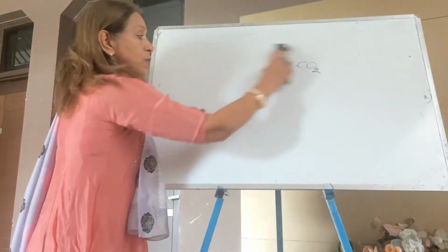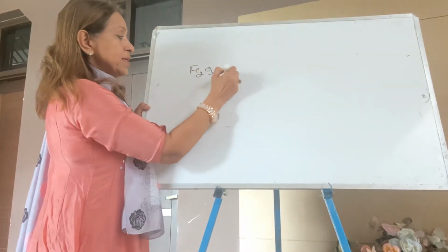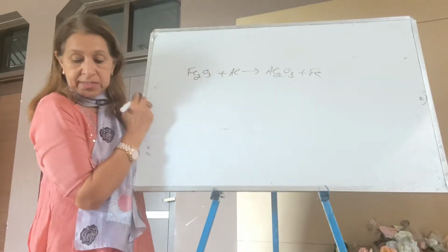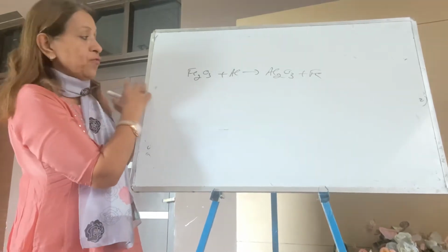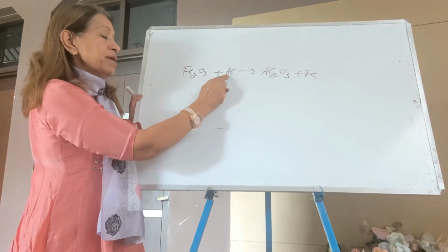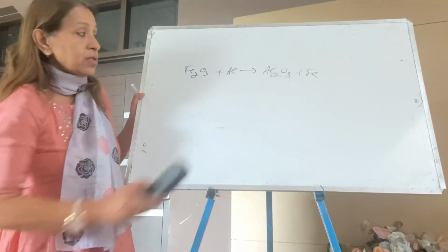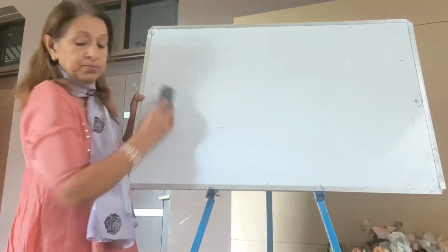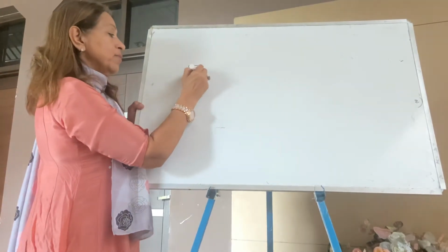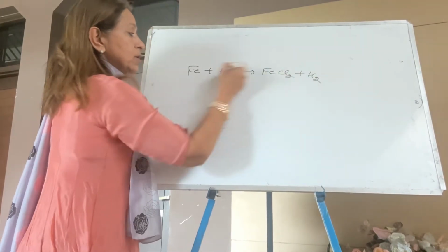Okay. Now I am taking your second question. Fe2O3 plus aluminium, arrow, Al2O3 plus iron. The question they are asking is whether the above reaction is a displacement reaction. It is a displacement reaction because aluminium is displacing iron. So tick, it's a displacement reaction. Now I'm taking the third one, C part, third question. Exercise: what happens when dilute HCl is added to iron? Its answer is FeCl2 plus hydrogen.